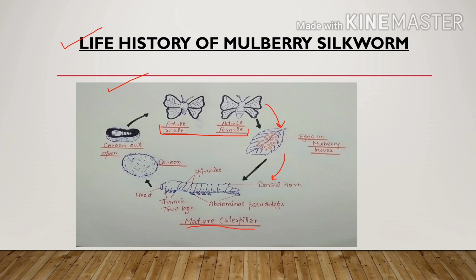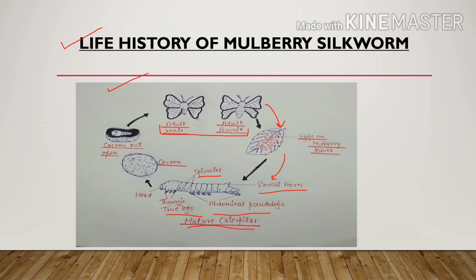The caterpillar has three thoracic true legs, right? And they have five abdominal pseudo legs. Here is the dorsal horn present on the dorsal side. Spiracles are also there, and here is the head.